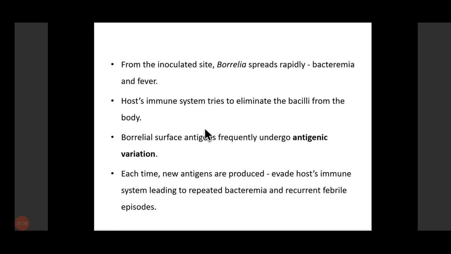So what will happen after a number of relapses? There is a recovery due to development of antibodies against all the antigenic variants. Until then, the relapse will take place. Recovery will occur when the antibodies are formed against all the antigenic variants. So this particular bacterium shows antigenic variation, which is responsible for relapses. That is why the name is relapsing fever. Each time new antigens are produced, it evades the host immune system, leading to repeated bacteremia and recurrent febrile episodes.